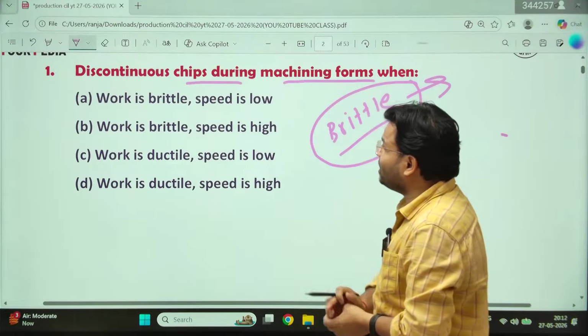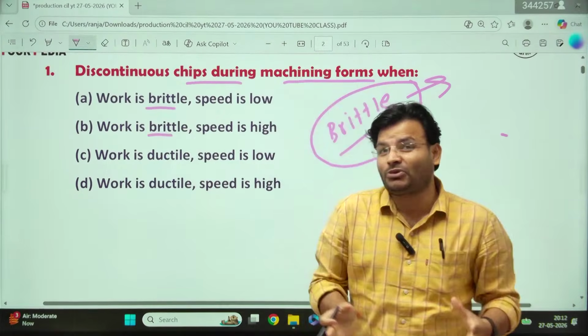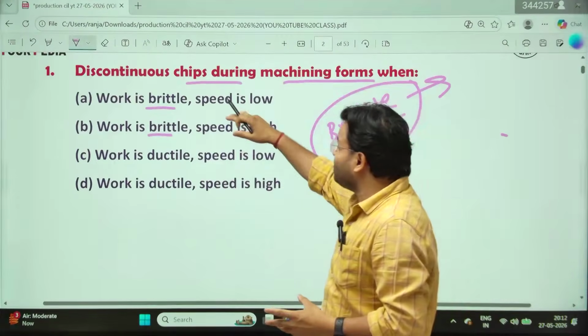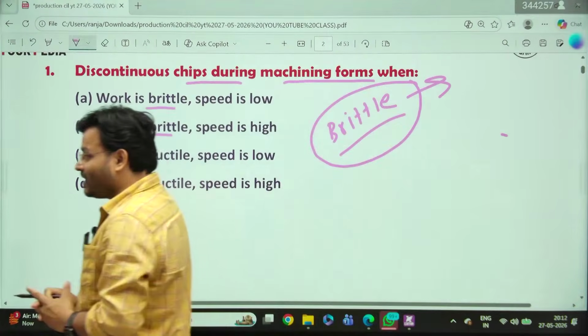So now the question is, sir, options A and B are both brittle. Now which one do I have to choose, sir? Which one? Speed is low or speed is high? Which one is the favorable condition?